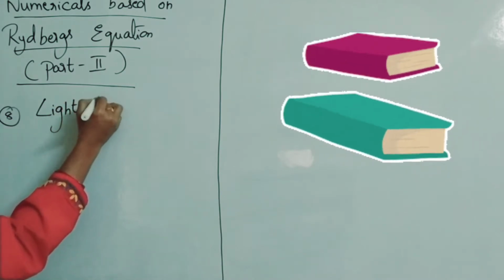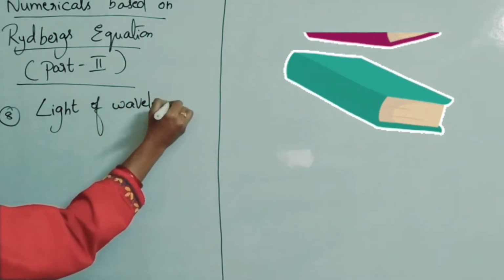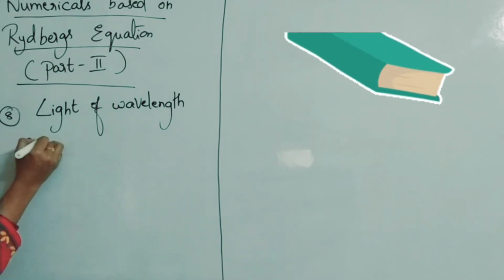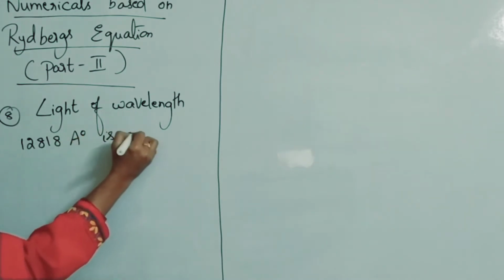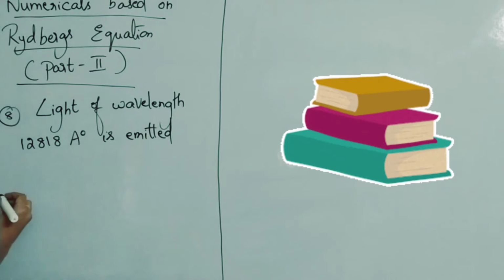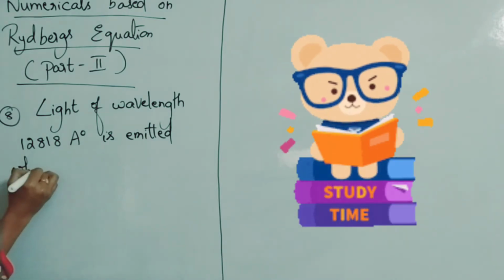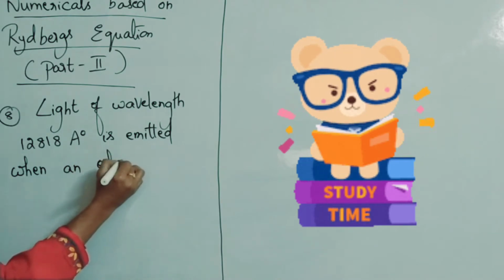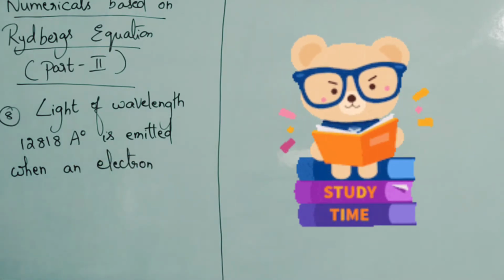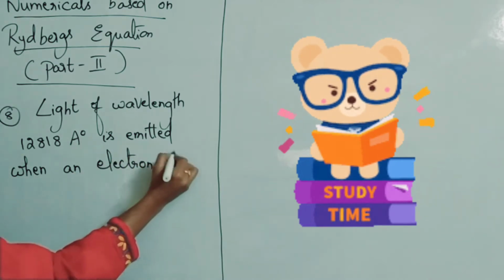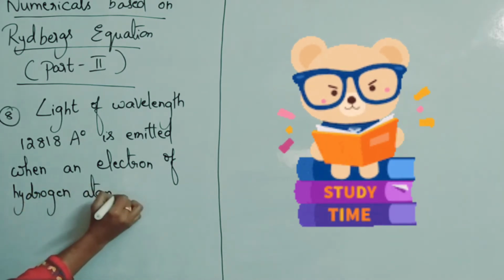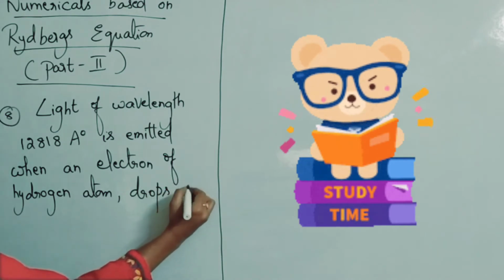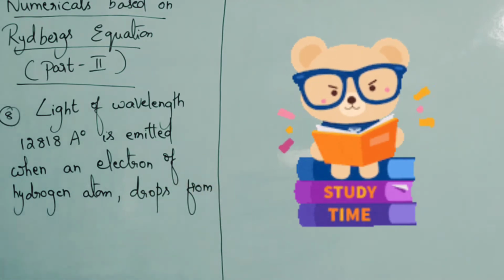Light of wavelength 12818 angstroms is emitted when an electron of a hydrogen atom drops from the 5th to the 3rd orbit.